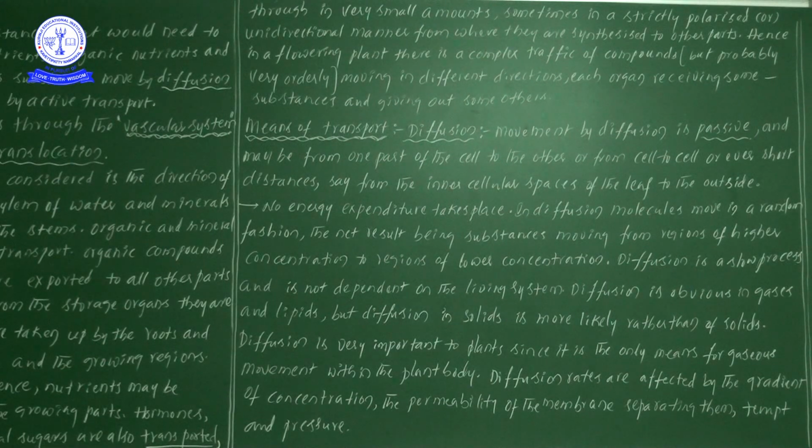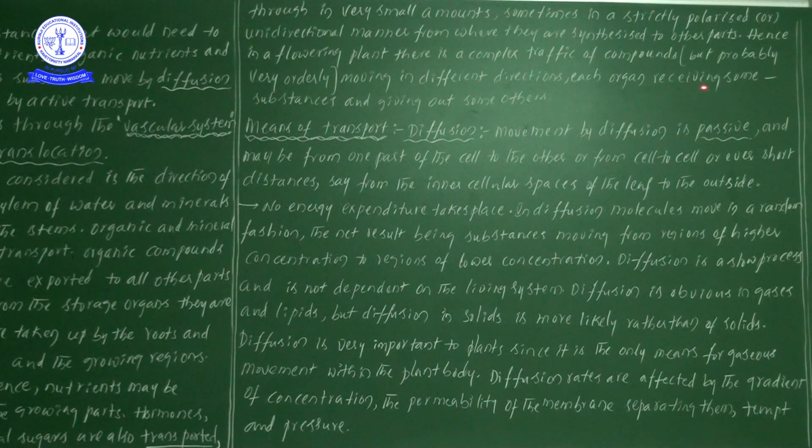Suppose on a road, if you are going by car or bike or some other kind of vehicle, somewhat of a traffic is created. Likewise, when different components are translocating from one place to another in the plants, that also creates some kind of traffic of compounds, but probably very orderly. Even the chemicals present in the plants maintain a sequential order and move in different directions very orderly.